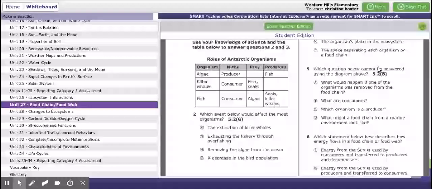Use your knowledge of science and the table below to answer questions 2 and 3. Roles of Antarctic organisms. The organism algae is a producer. It does not have any prey, and its predators are a fish.